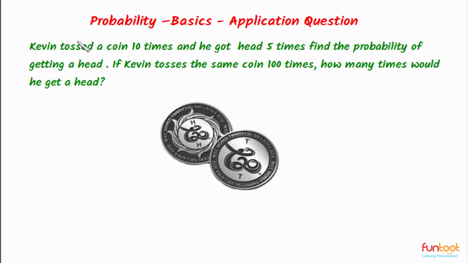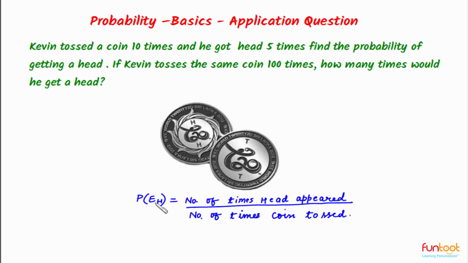Let's do this question. Kevin tossed a coin 10 times and he got head 5 times. We have to find the probability of getting a head. Also, if Kevin tosses the same coin 100 times, how many times would he get a head? Let's discuss the approach for doing this question.